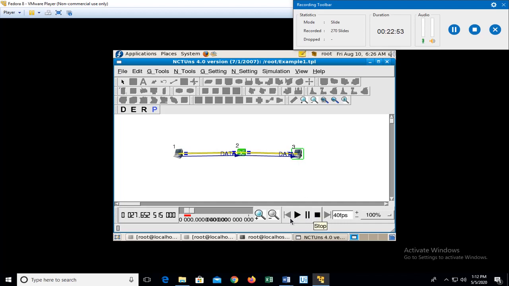Here we can see that there are no drops since we haven't connected any other node. So I'll stop it here. This shows that the simulation is up and running.